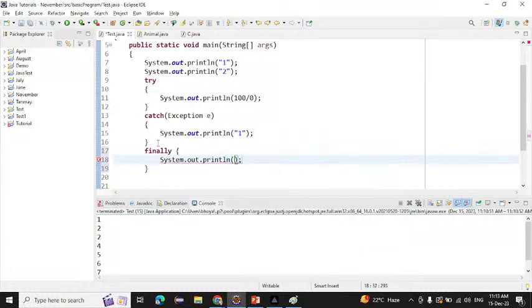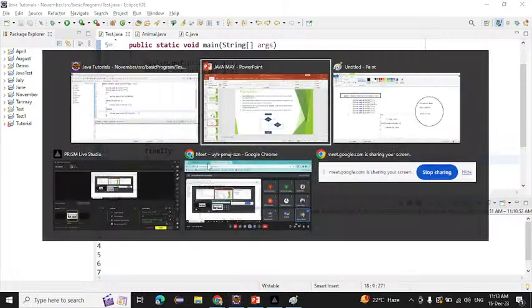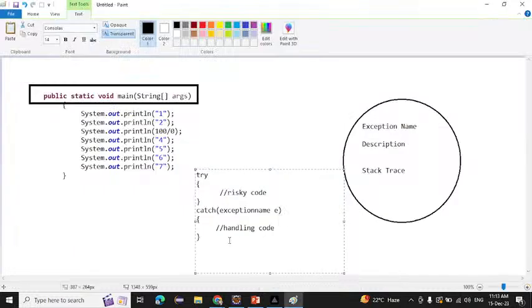I am writing System.out.println here, and writing finally. So why do we use finally? To write cleanup code. To write cleanup code, we simply write the finally block. So I will write finally here, and inside the finally we write the cleanup code. So that is try, catch, and finally.